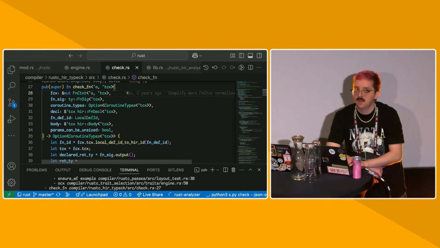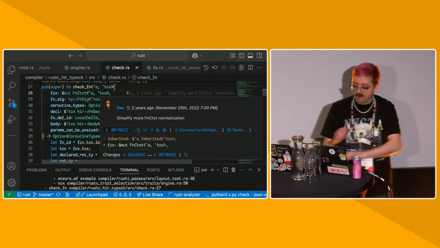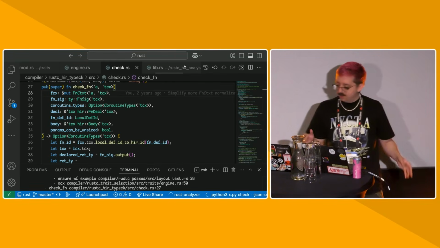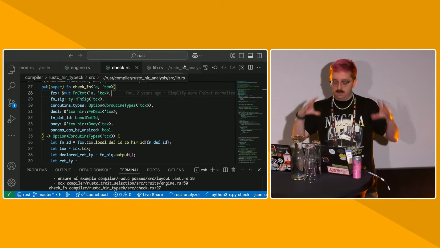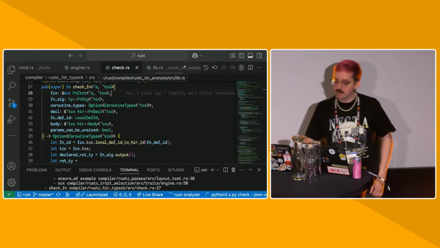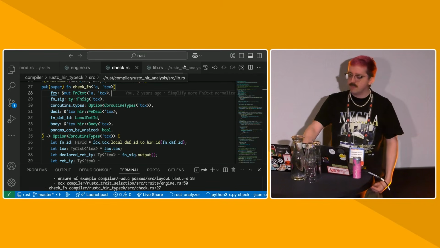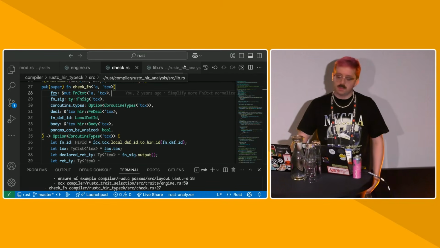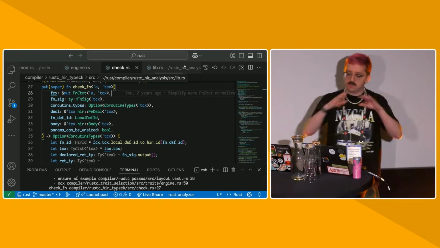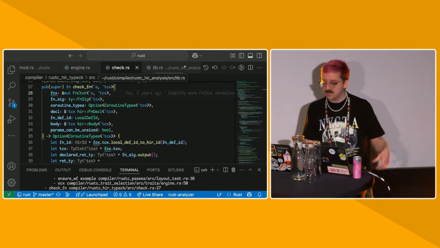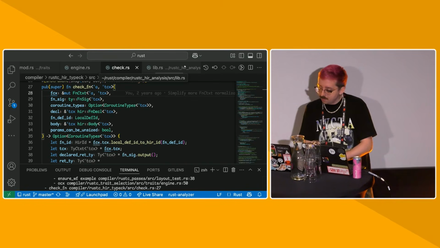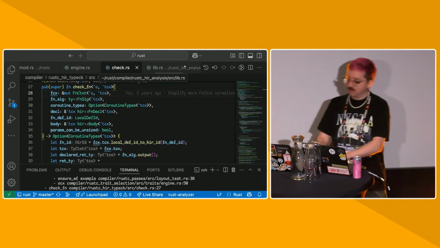So every function is its function root, but inside of a function, you can have other things that are type checked with it, like closures and const blocks and stuff like that. Inference variables can flow between closures and const blocks and stuff like that, so we have to check them all together. So a function context just contains an inference context, and it's also recursive.